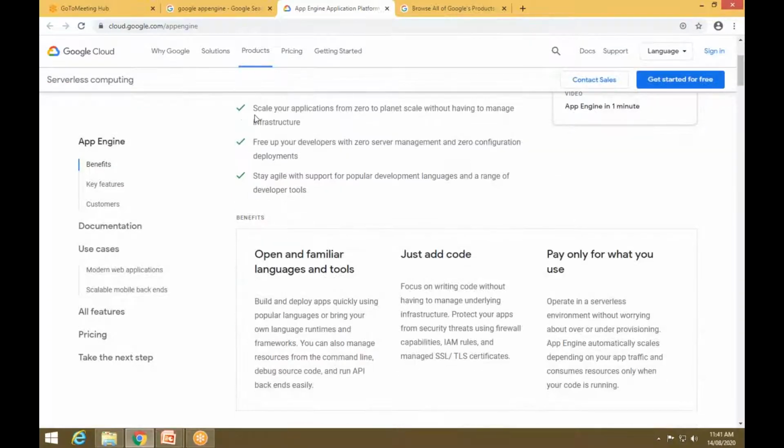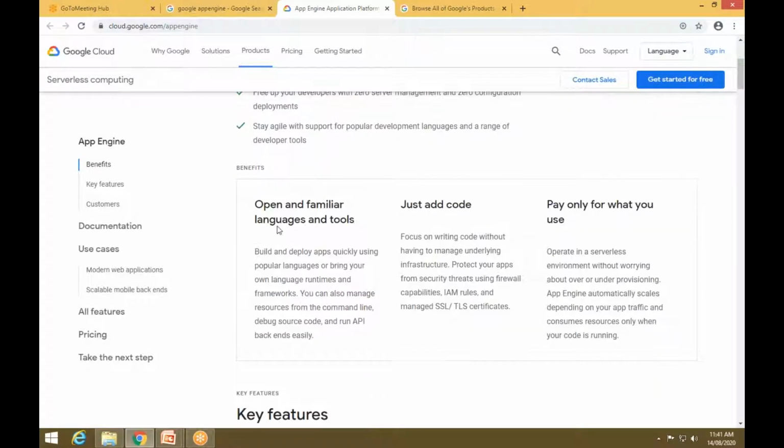Then these are some usages of the Google App Engine, and these are the benefits. It has open and familiar languages and tools. Also, you can write code once and deploy it anywhere, and pay only for what you use. How much you use, that much only you pay for.